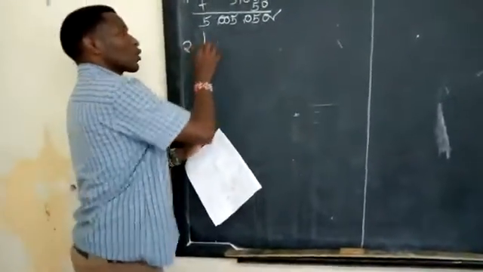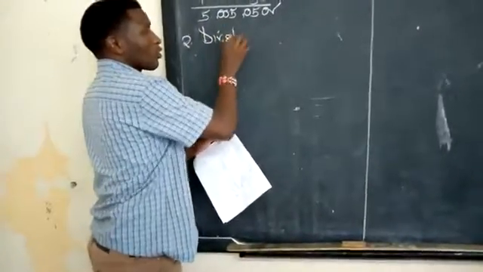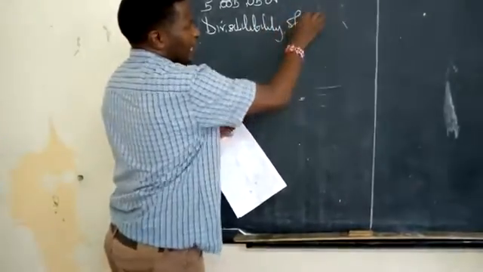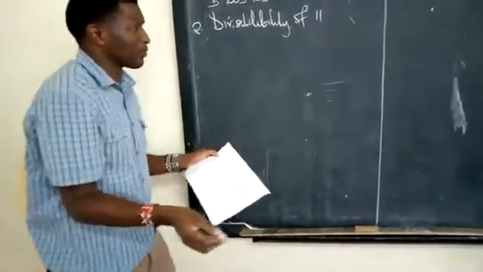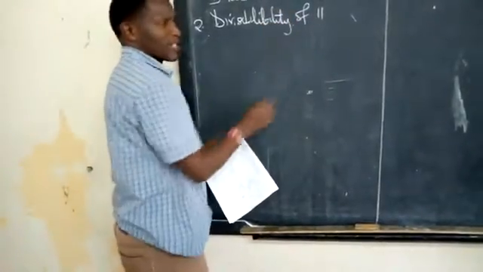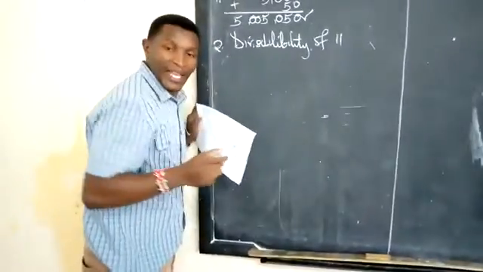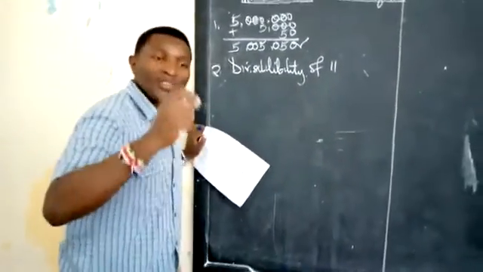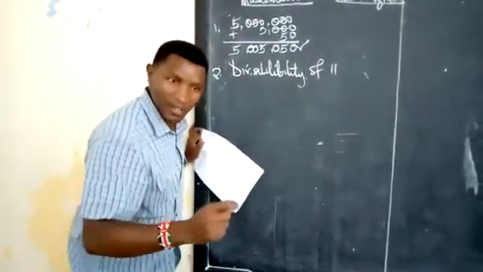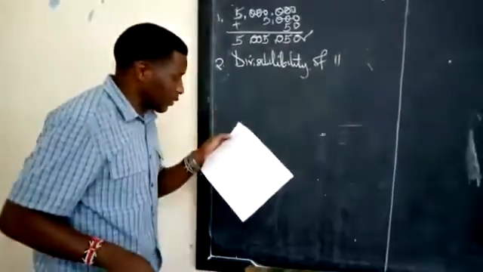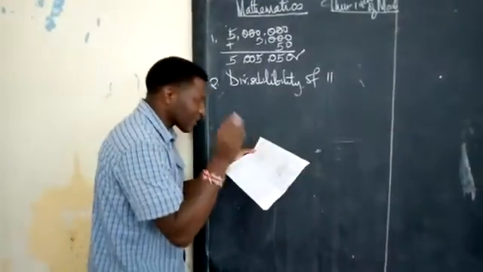Number 2 requires you to check on what we call divisibility of 11, which is always brought in exams. A number is divisible by 11. We say if the difference of the sum is 0, 11, or a multiple of 11. For those who cannot understand, this is what I mean.